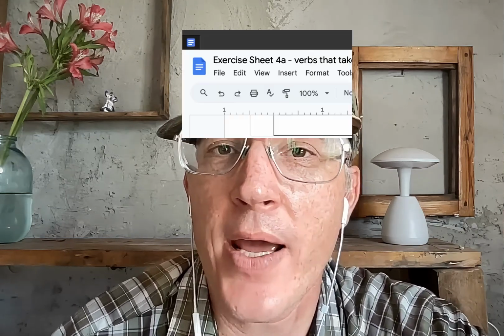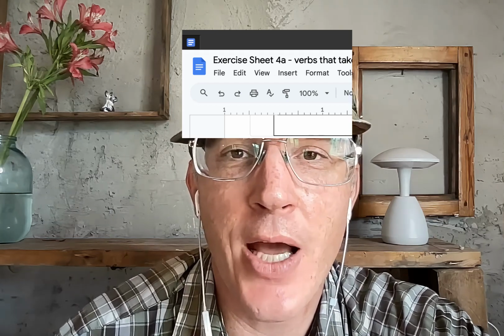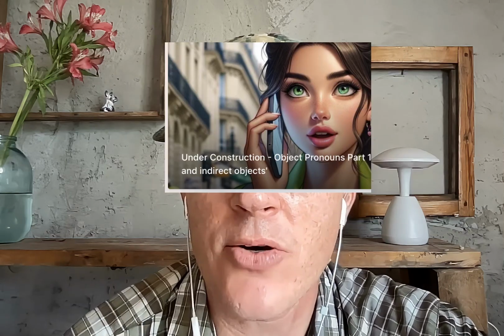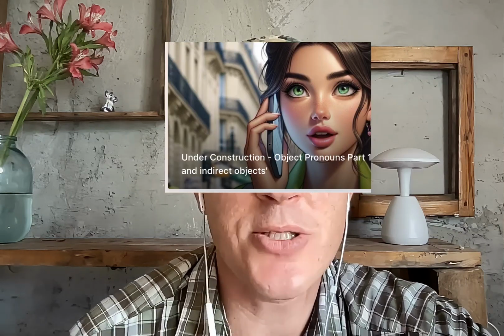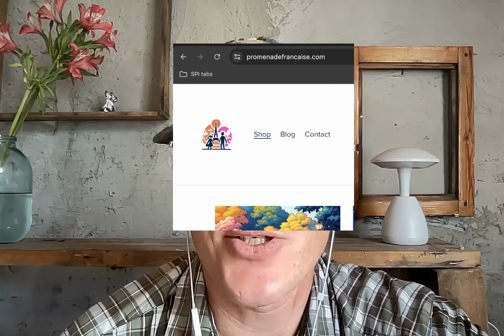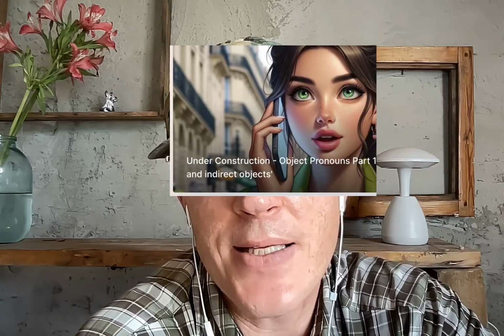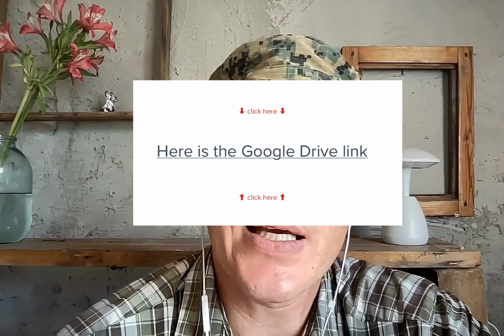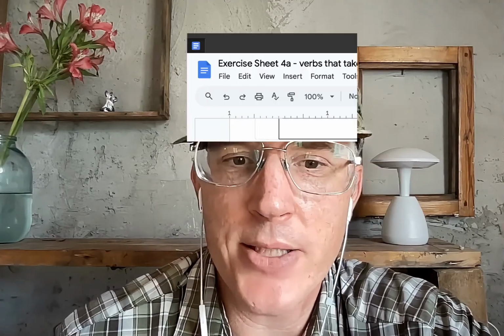If you jump into page 10 of what? Page 10 of exercise 4a. Where's exercise 4a? It's in the Google Doc. Where's the Google Doc? It's in the blog article called Under Construction. Where's the blog article called Under Construction? It's on the website called promenadefrancaise.com. So jump onto the website, go into the blog, find Under Construction, go down and click the Google Drive link, and this is on page 10.